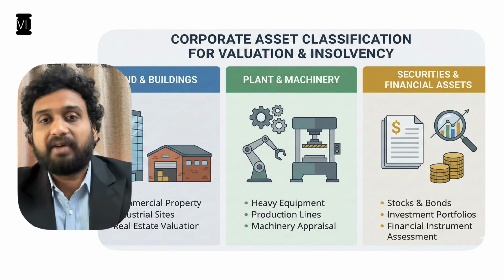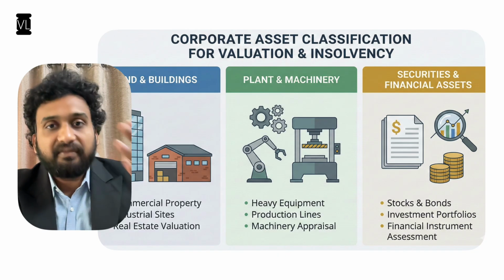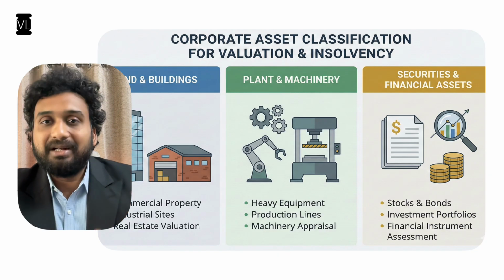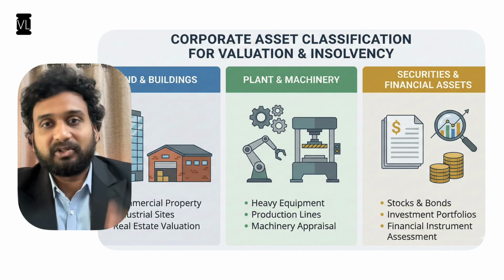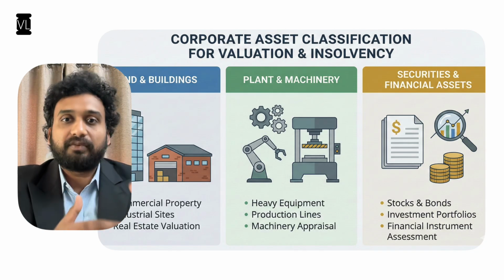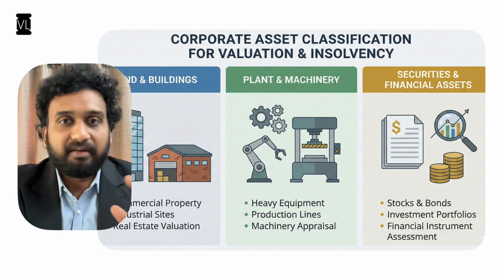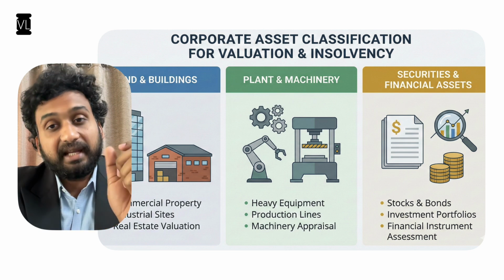Valuer 2 has come up with a valuation of 150 rupees. So the average, which is 175, will be the value of land and building as a class of that particular corporate debtor. So the average of these estimates is something which is considered as the value, right? So the word again they use is estimate.